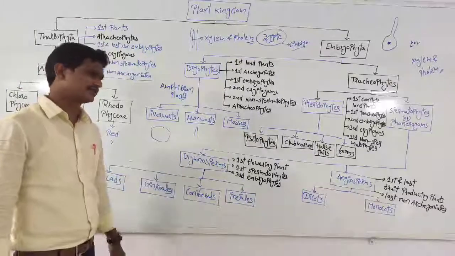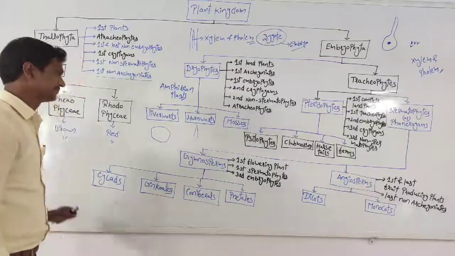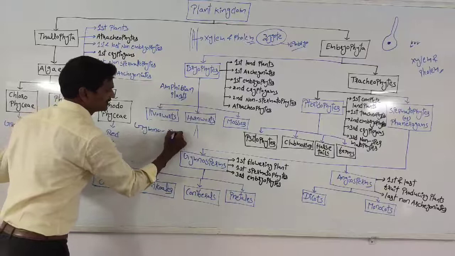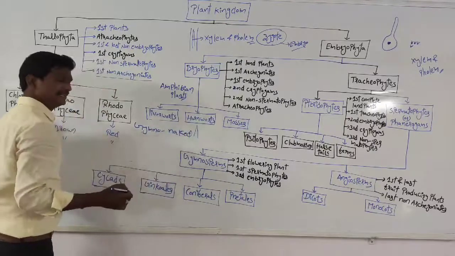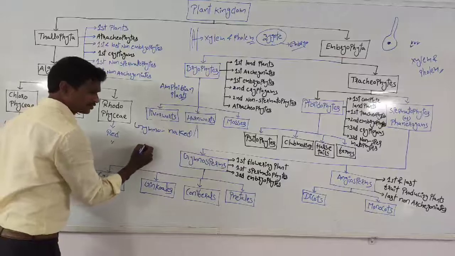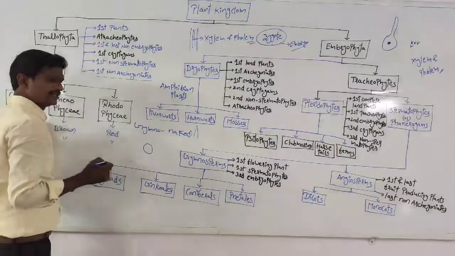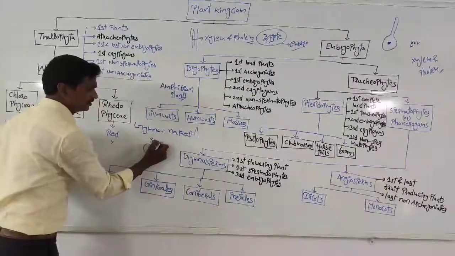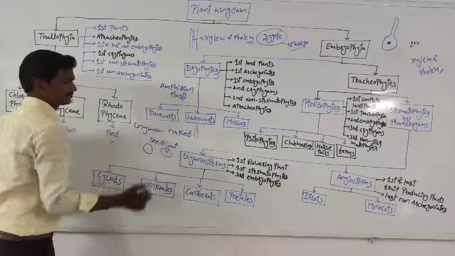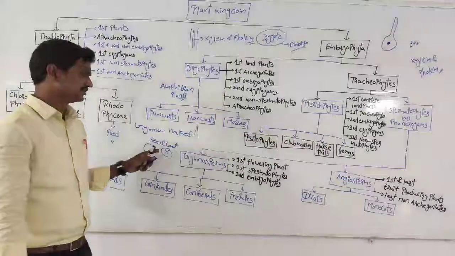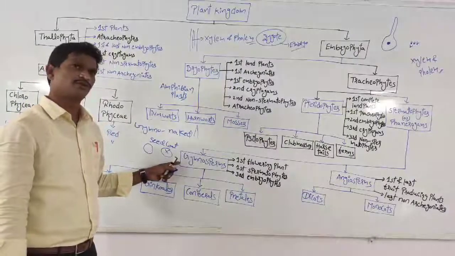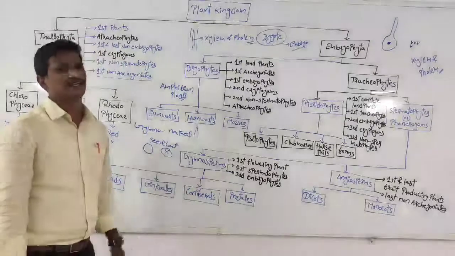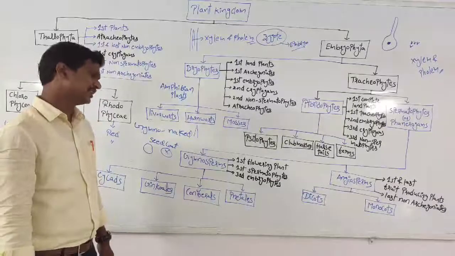Remember, gymnosperms means gymno indicates naked, naked seeds. Whatever seeds the gymnosperms produce, the seeds do not have a seed coat. Here the seed coat is absent. So gymnosperms are the plants which produce seeds, but the seeds do not have seed coats. That is the reason why these are called naked embryos.